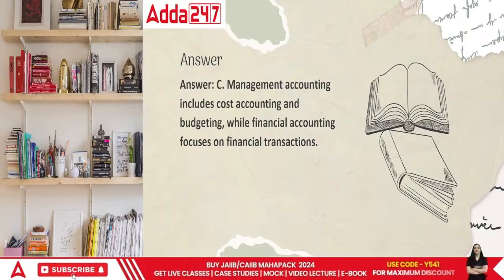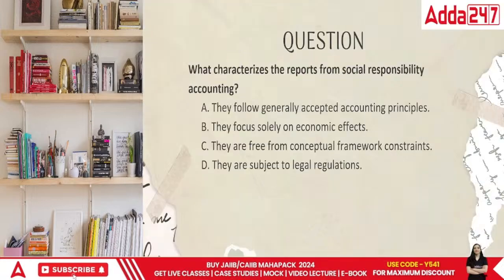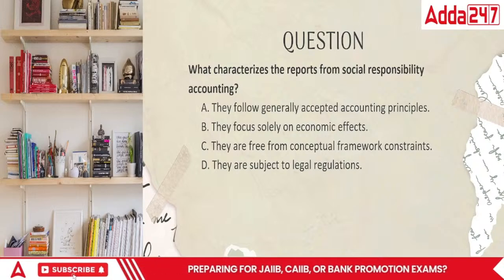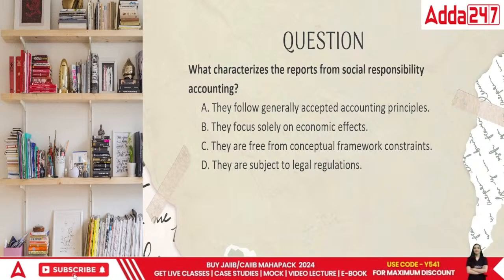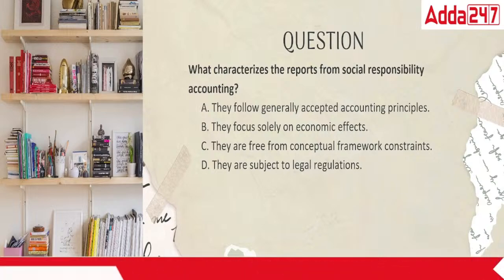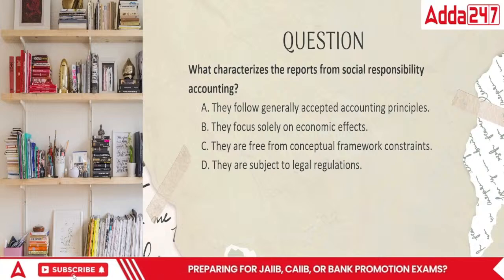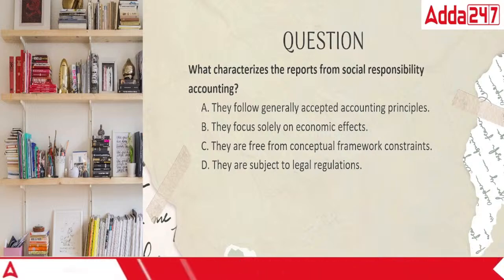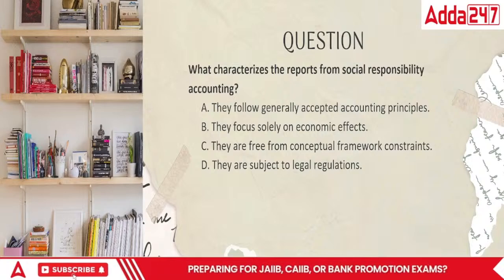चलिए then. Let's move on and talk about the next question. The next question is what characterizes the reports for social responsibility accounting? Social responsibility accounting can be stated as when the organization is extraordinarily good. So what will happen with that organization, everyone? It is making more than 100 CR and they're going really good. For example, Tata does this. They have their own accumulation of corporate social responsibility and it is shared with the people ultimately.